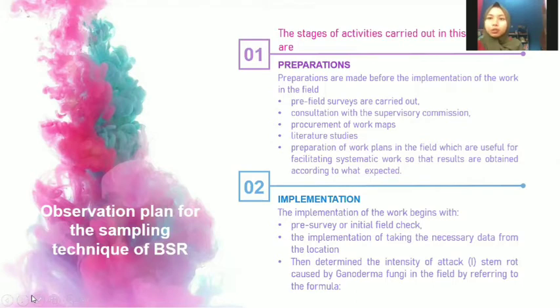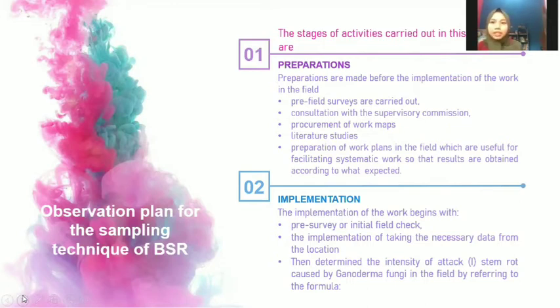Pre-field surveys are carried out, consultation with the supervisory commission, the procurement of work maps, literature studies, preparation of the work plans in the field, which are usually made to facilitate systematic work so that the results are obtained according to what is expected. The second, implementation.